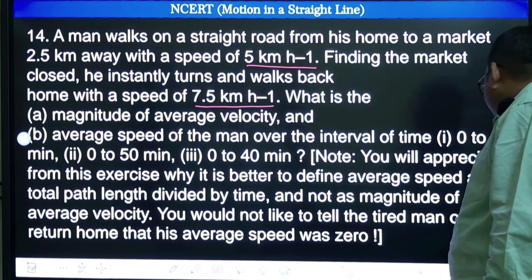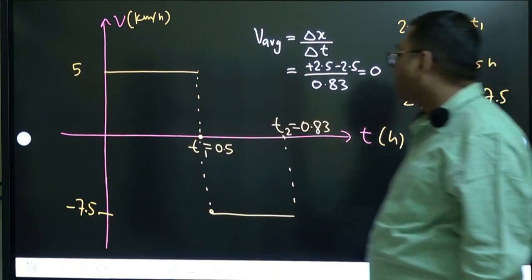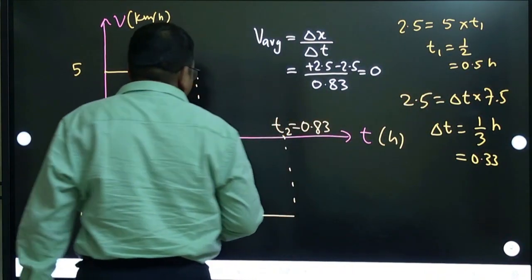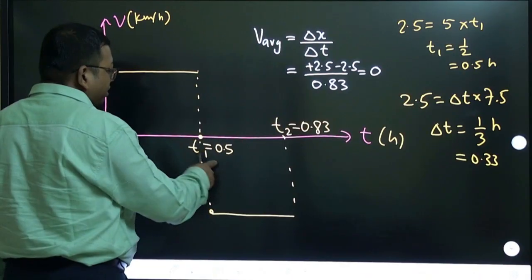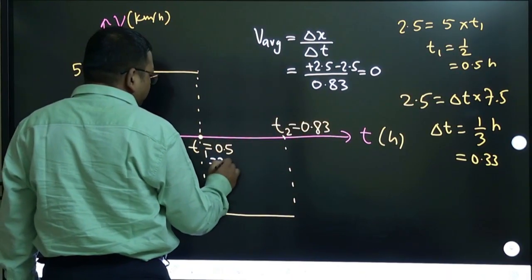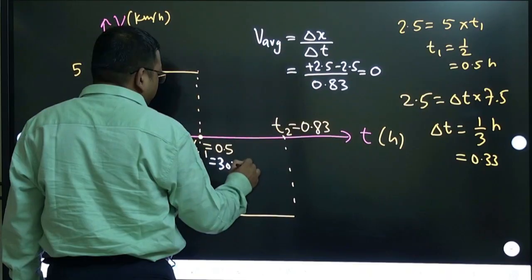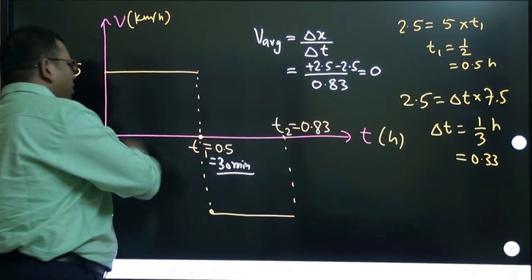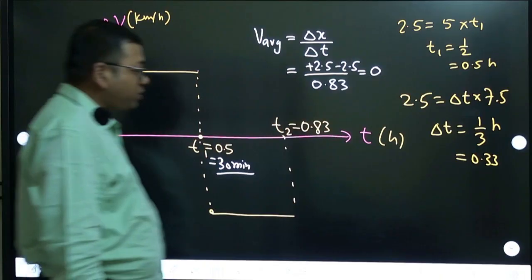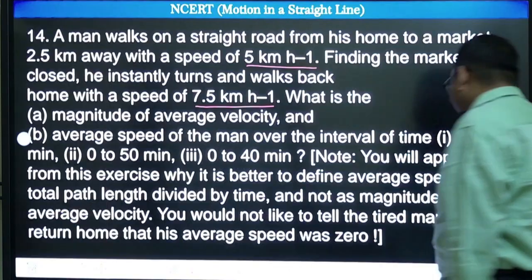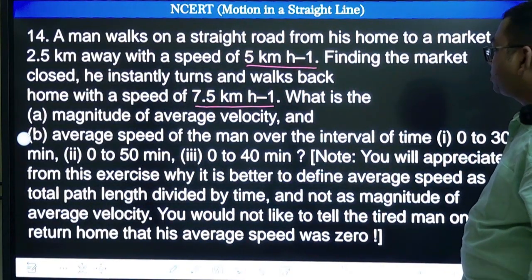0 to 30 minutes means what? Half an hour, no? This half an hour. 30 minutes means this only, correct? This is 30 minutes. So here to here they are asking average. What are they asking? Average speed.